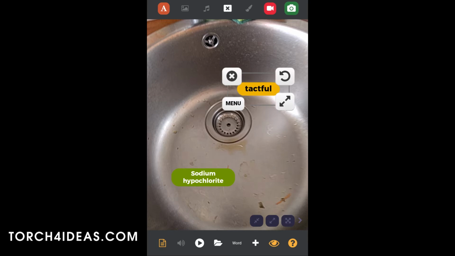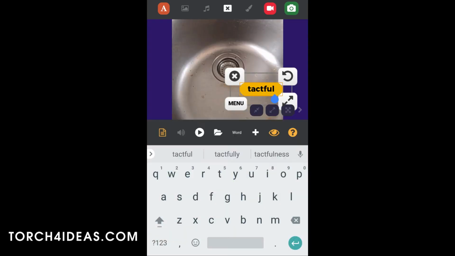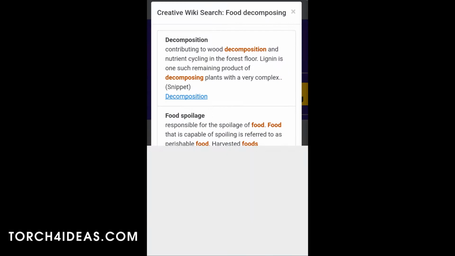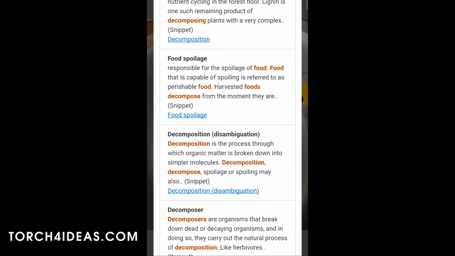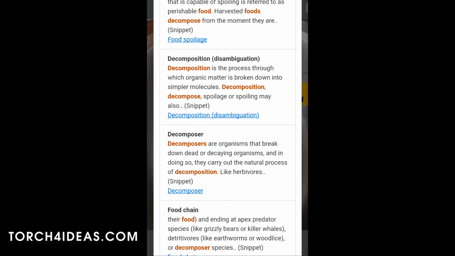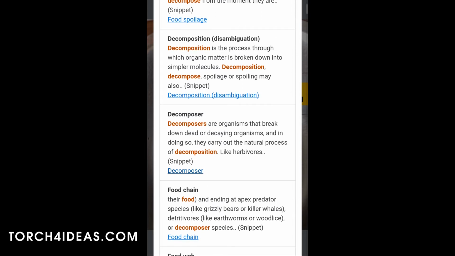So let's edit another element, put something related to the problem, like food decomposing, and do a creative wiki search about that. That is going to give us a lot of ramification conceptually from that concept. Creative wiki search, okay, there we go. And let's explore all these alternatives, like ramifications, branches of that concept.